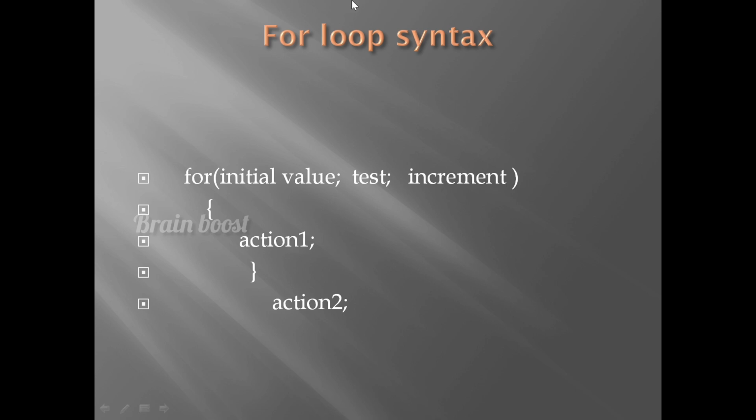The syntax of for loop is: for initial value, test condition, and increment the value. So until the condition becomes false, the loop will be executed the number of times. So this is the syntax of for loop.